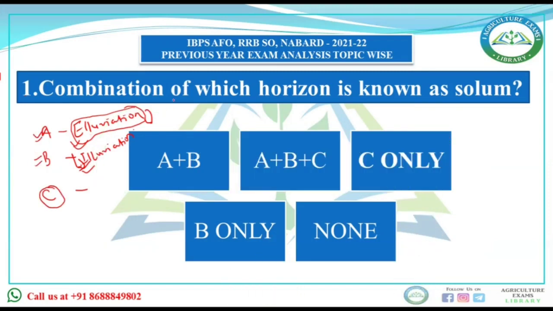Okay. The answer to the question will be horizon A plus horizon B. Horizon A plus B plus C is known as regolith. And if you talk about C only, then it's known as parent material. Okay. The answer is A plus B.